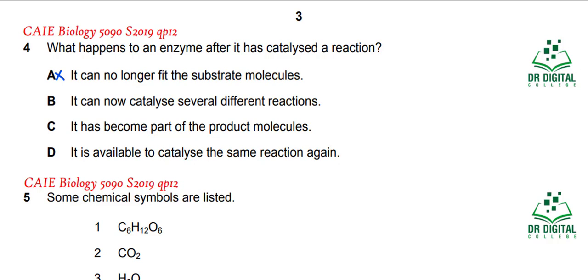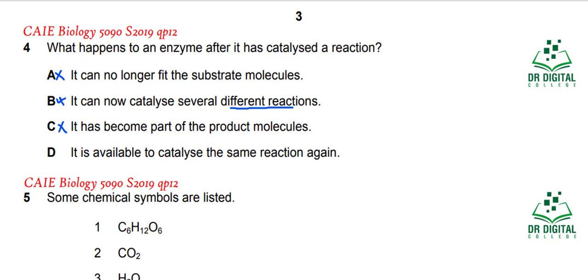Okay, let's see whether this statement is correct or not. For the different reactions, one enzyme is specific for one reaction, so we cannot say that different reactions can be catalyzed. C is: it has become part of the product molecule. No, when the reaction is completed, the enzyme is detached from the reactants as well as products, so different reactions cannot be catalyzed and it cannot be part of the products.